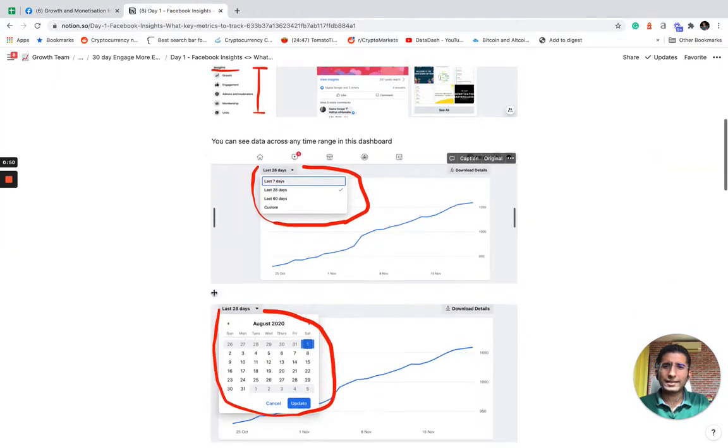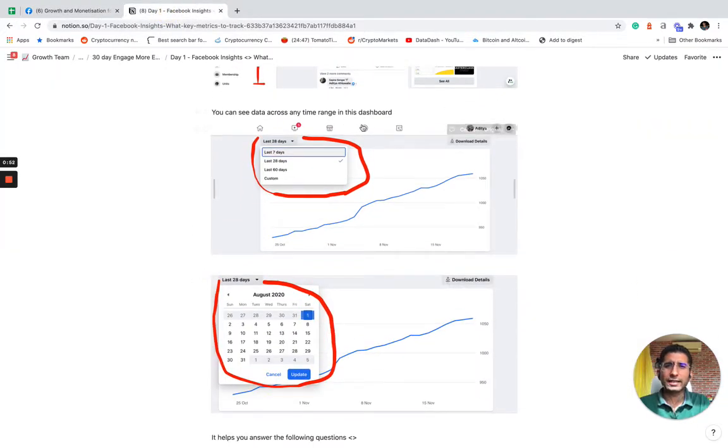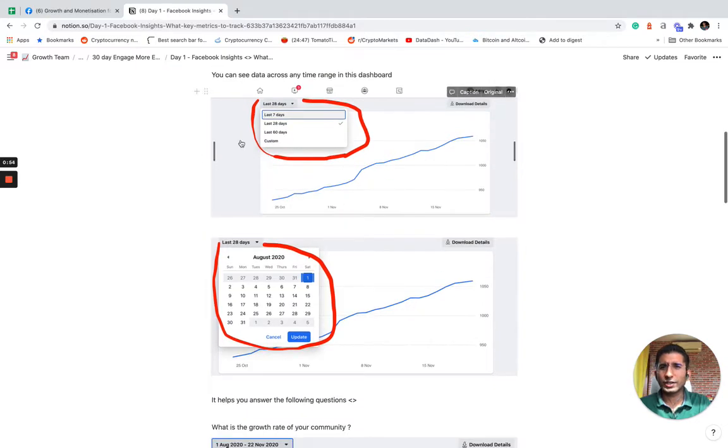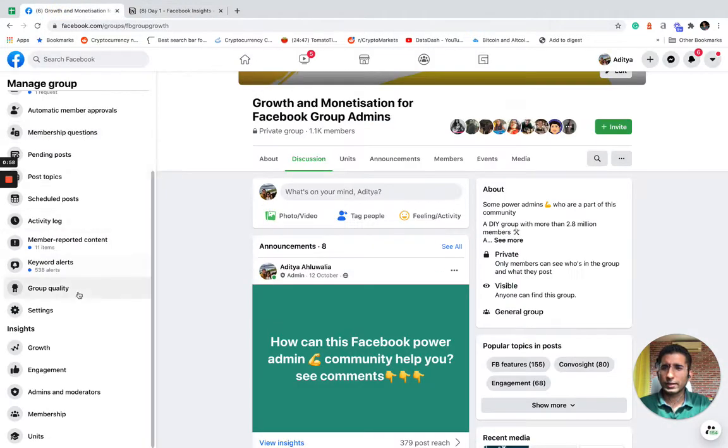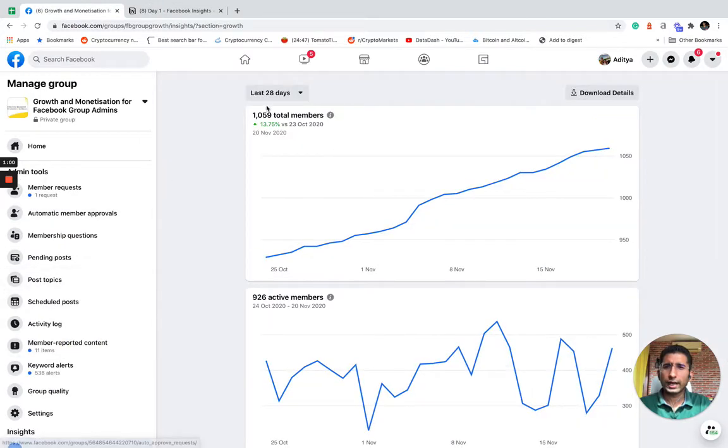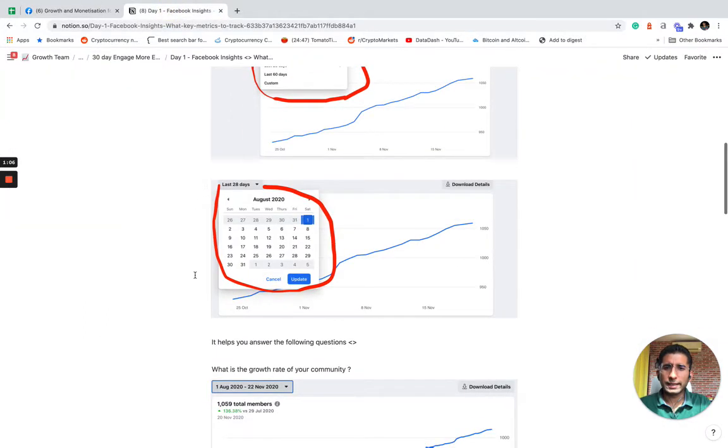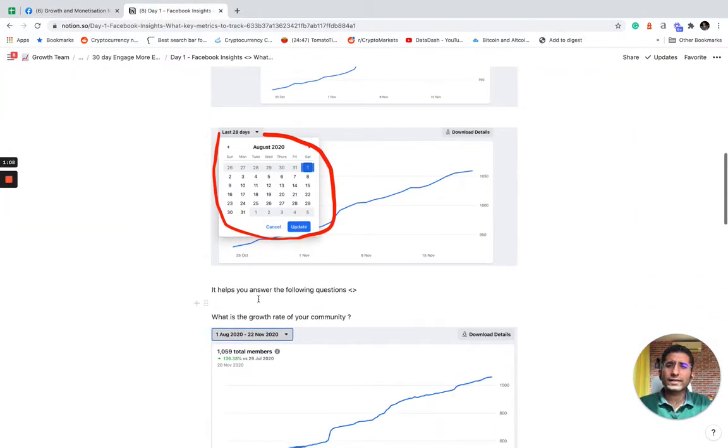Then you can see data in these insights across any time range. So you can see data for the last 7 days, 28 days, 60 days, and custom also. Just go on growth, and you can select your data from here, custom or your own. Then it helps you answer the following questions. This engagement dashboard, this growth dashboard, this insights dashboard on Facebook helps you answer the following key questions.